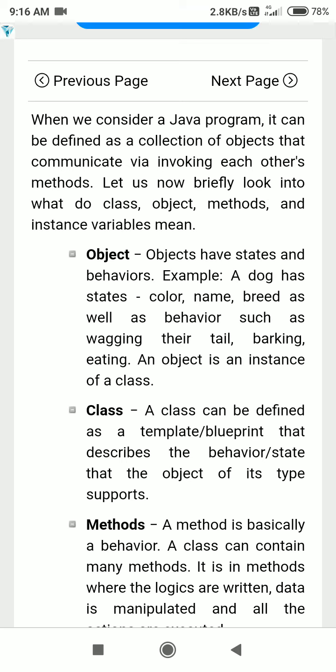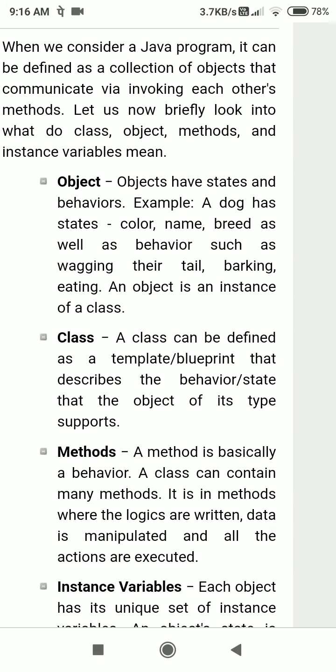State means properties. Color is a property. So a property can't be true or false, can't be good or bad. Let me give you a simple example. If you are gray in color, if you are fat, that is not your fault, and that is not bad or good. It is simply a property. Whenever we do otherwise, we call it body shaming. Body shaming is a bad habit. Racism is the same kind of thing.